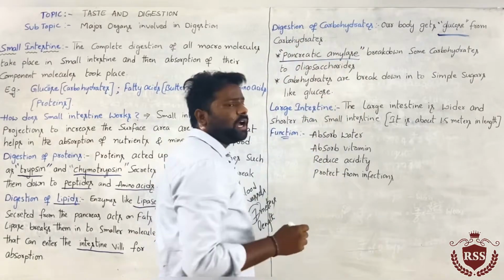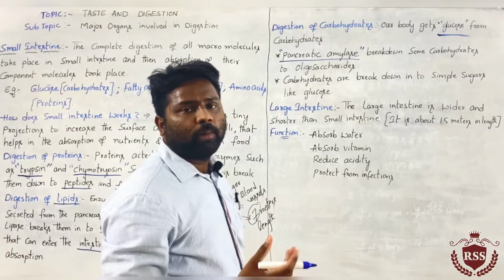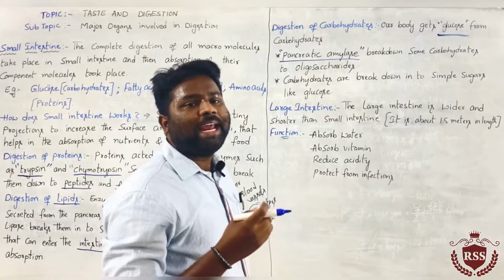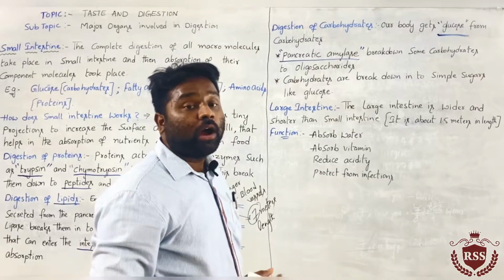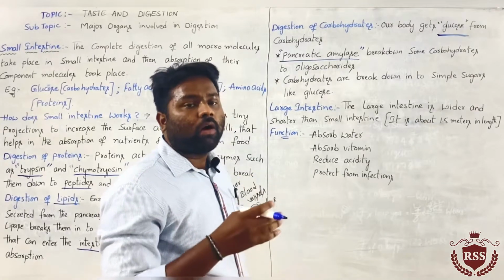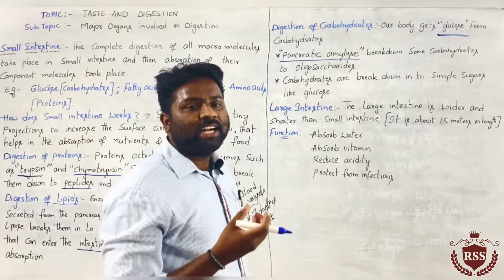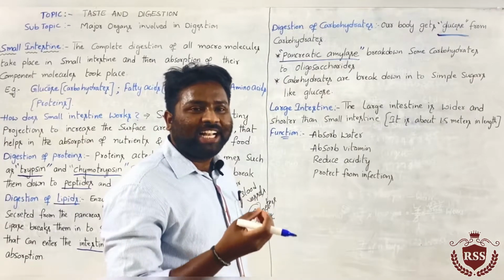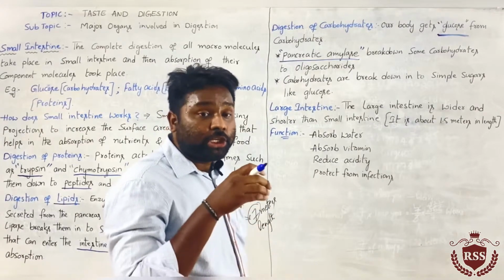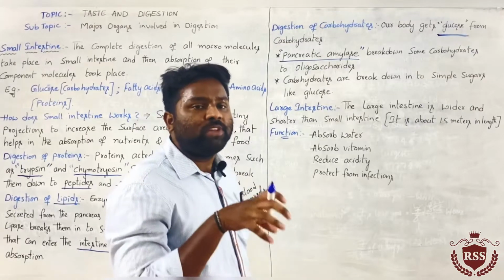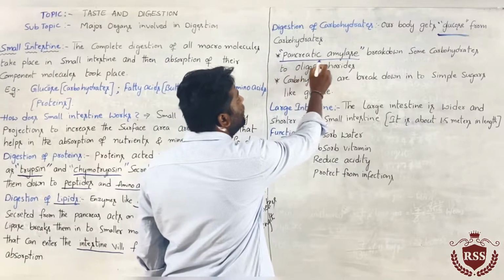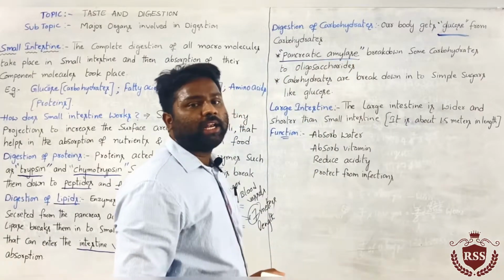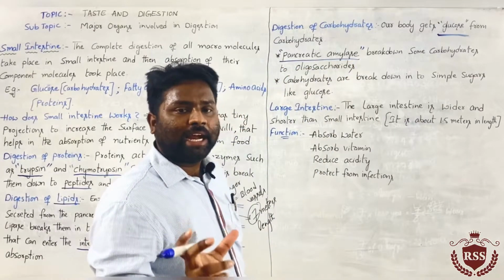This is another type of juice produced by the pancreas gland in the small intestine in order to digest the carbohydrates present in the food which enters the small intestine from the stomach. Clear, everyone? Pancreatic amylase is secreted by the pancreas.